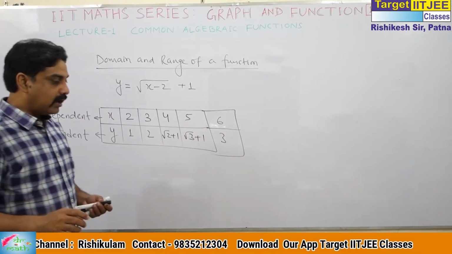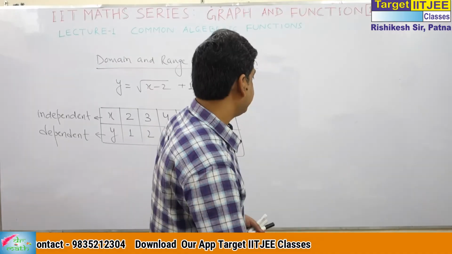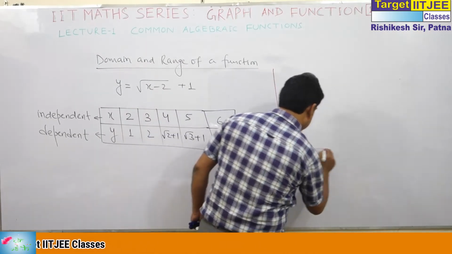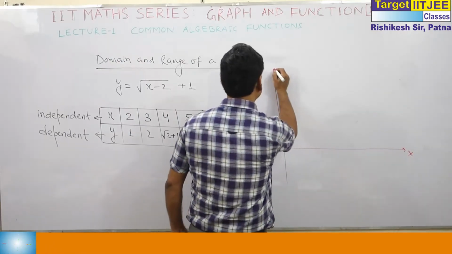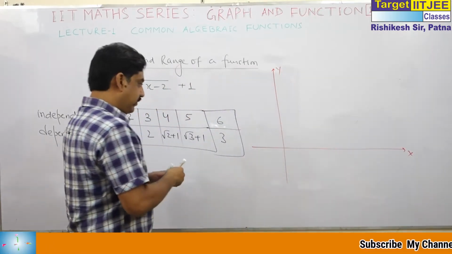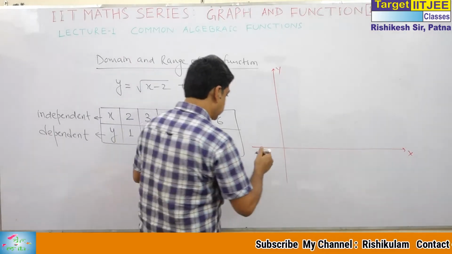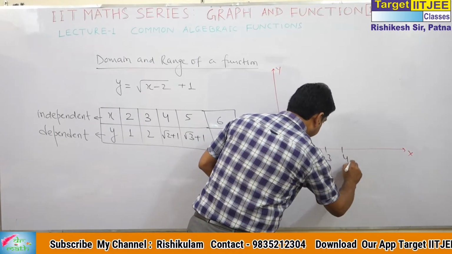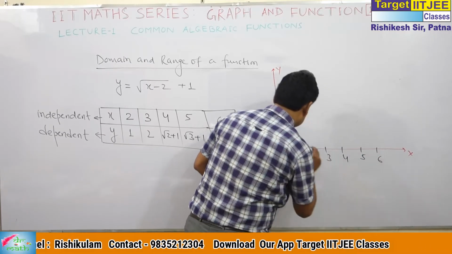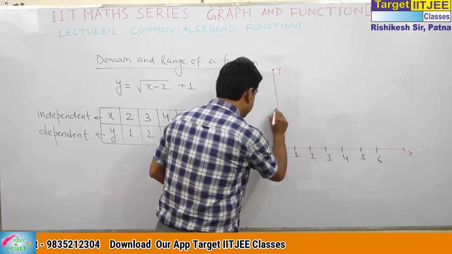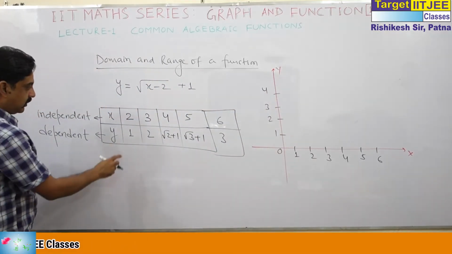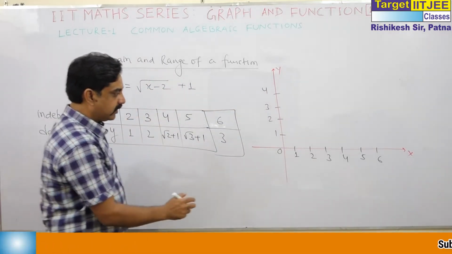How do we draw the graph of this function? Very simple idea. We take the values on the axes like 0, 1, 2, 3, 4, 5, 6, and likewise 1, 2, 3, 4. Put the points. At x is equal to 2, we get y is equal to 1.